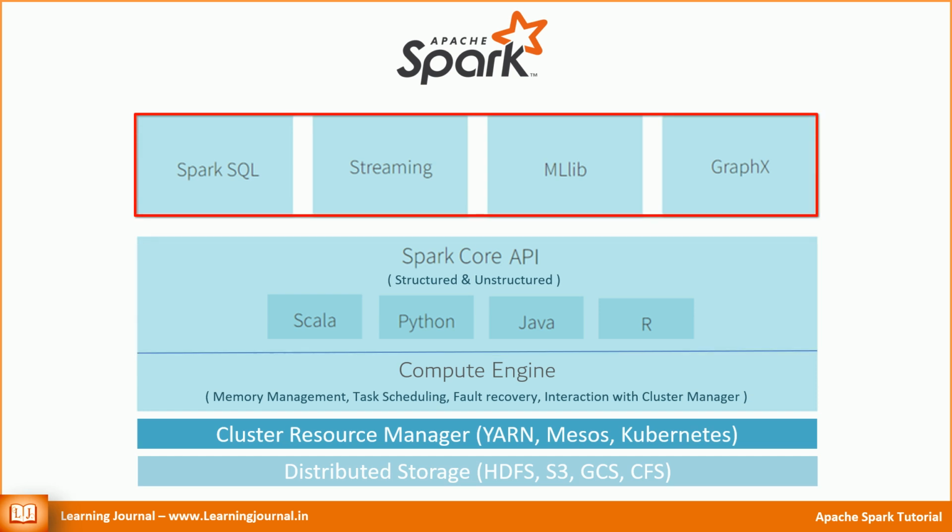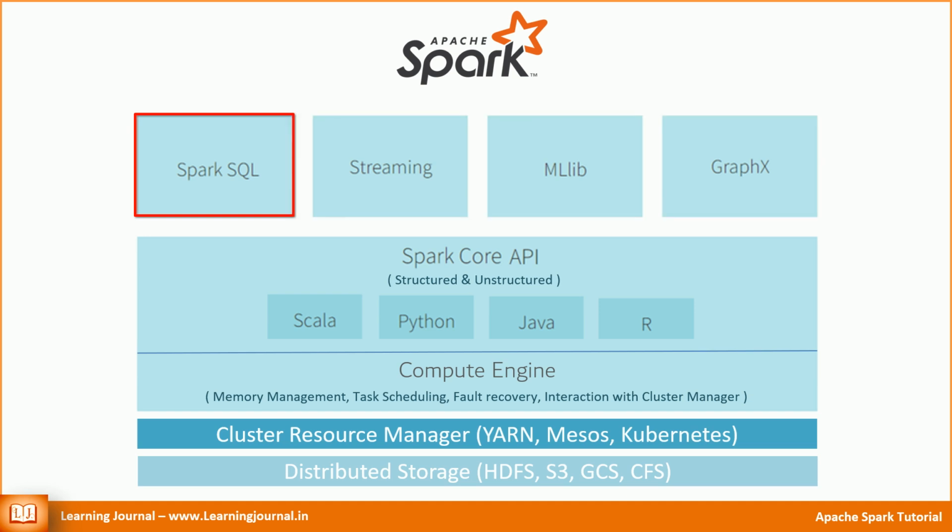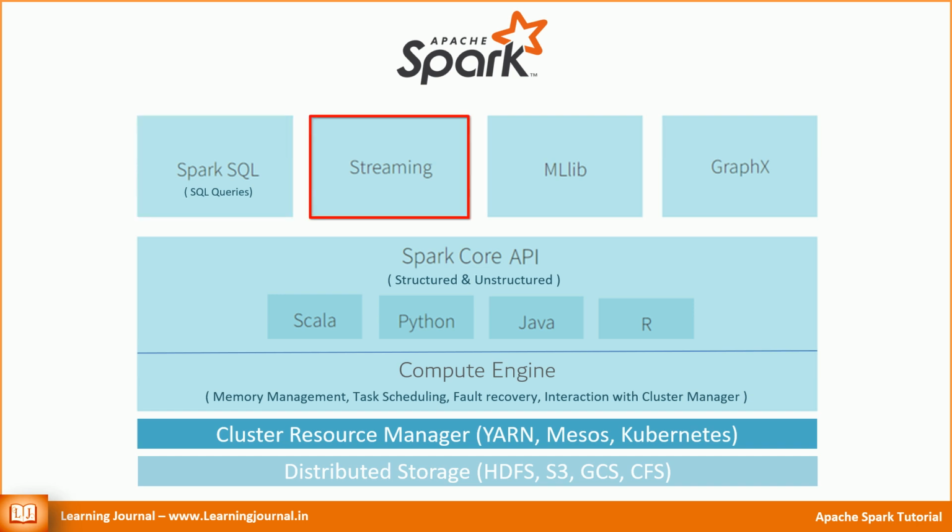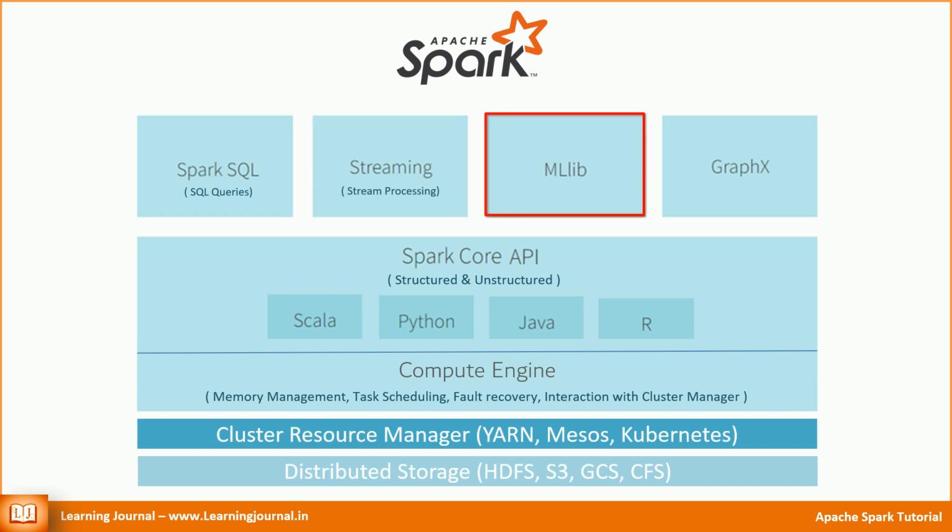Outside the Spark core, we have four different sets of libraries and packages. Spark SQL, that allows you to use SQL queries for structured data processing. Spark Streaming, that helps you to consume and process continuous data streams. MLlib, a machine learning library that delivers high quality algorithms.